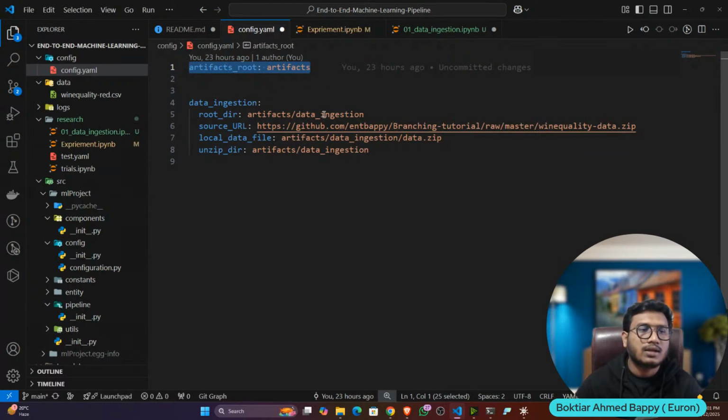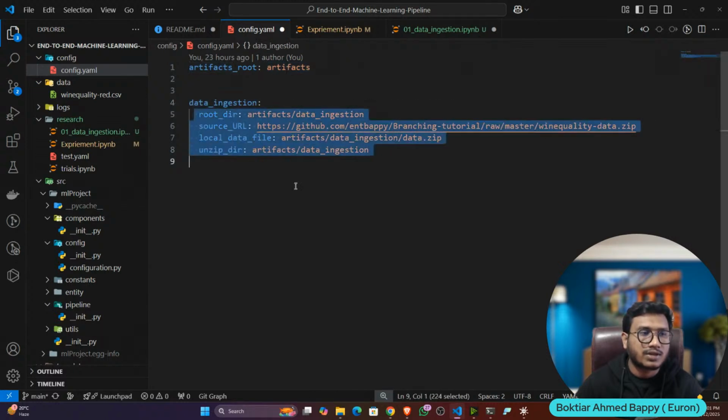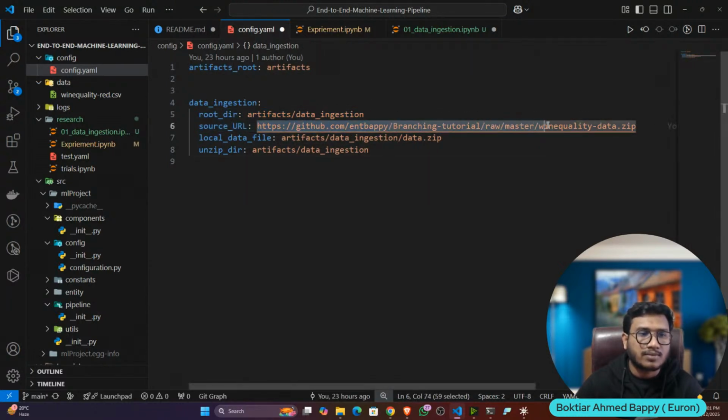Okay, all the generated files will be saved in the artifact folder. That's why this is my artifact root. Now this is my data ingestion related configuration. First of all, I'm mentioning my data ingestion folder inside artifact. Then this is the source URL of my data. I have uploaded my data inside my GitHub, guys. This is my GitHub URL. How to upload? I'll let you know.